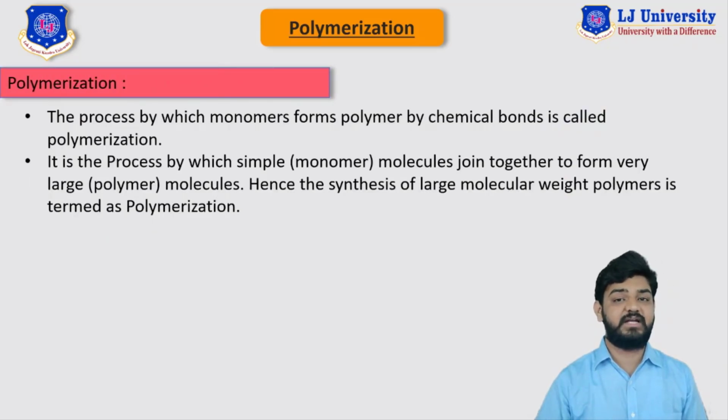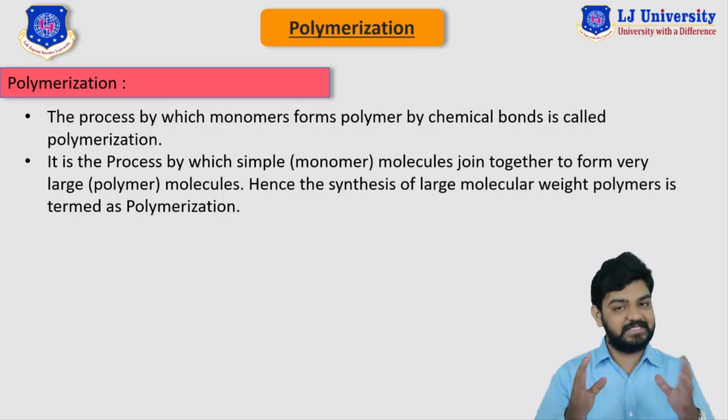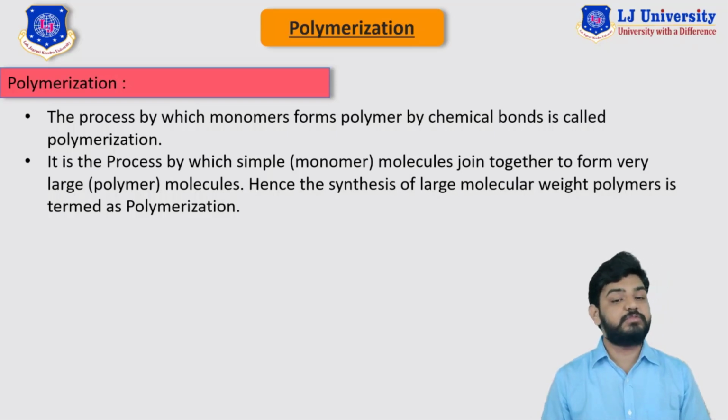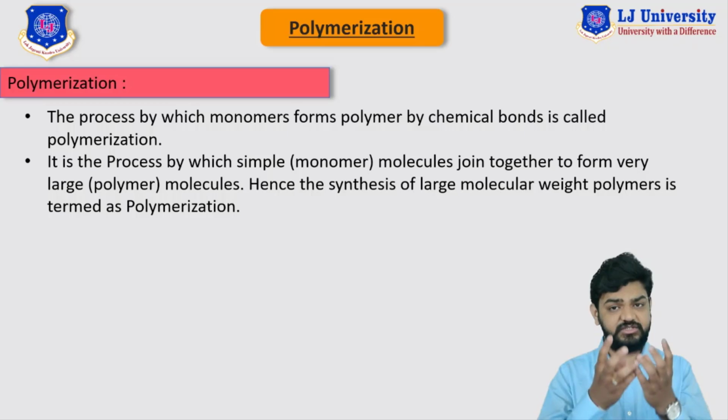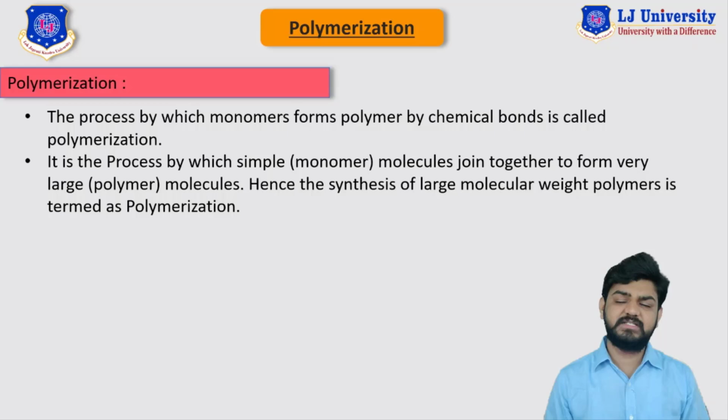Let's see the definition of polymerization. Well, this is the simplest definition, but yet it is the basic definition. Polymerization may be termed as the process by which monomer forms polymer by making and breaking chemical bonds. So, in the polymerization process, different monomers combine and join together to form a chain of polymer. So this was the basic definition of polymerization.